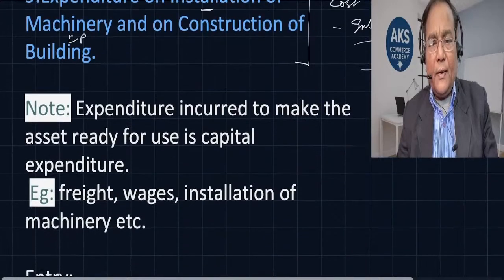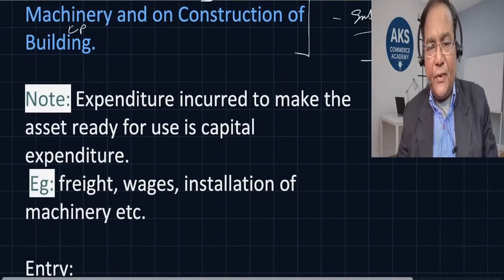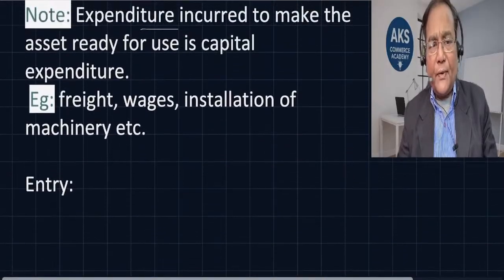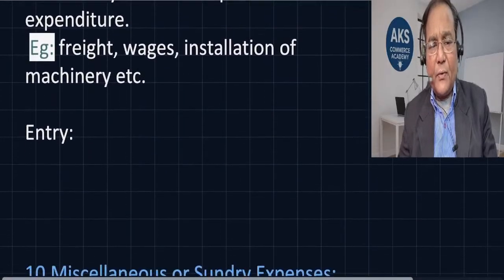Expenditure incurred to make the assets ready for use is capital expenditure. So this is to be understood. Any expenditure which is incurred in order to make the asset usable is called capital expenditure. Freight, wages, installation of machinery, etc. These are to be taken into account. So what is the entry that we are going to pass?